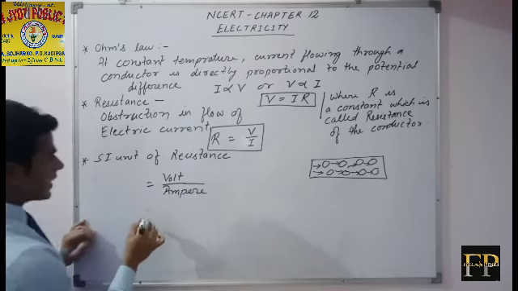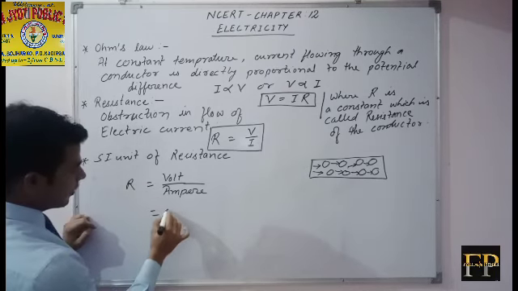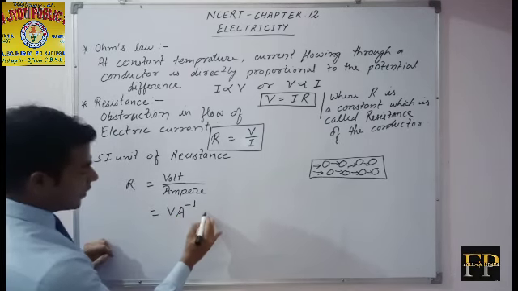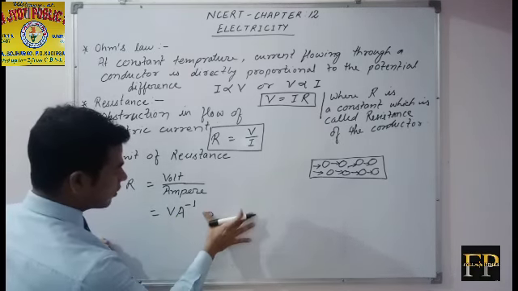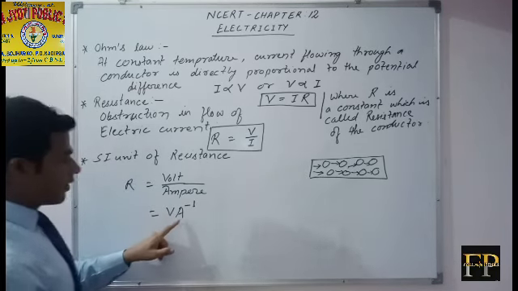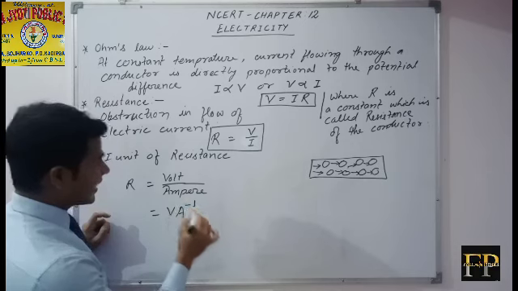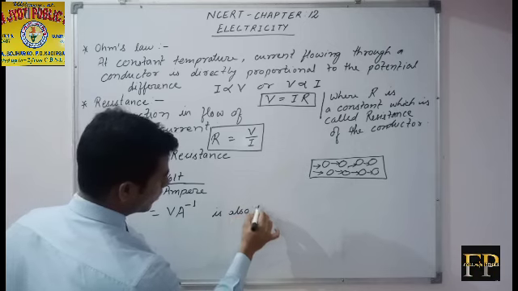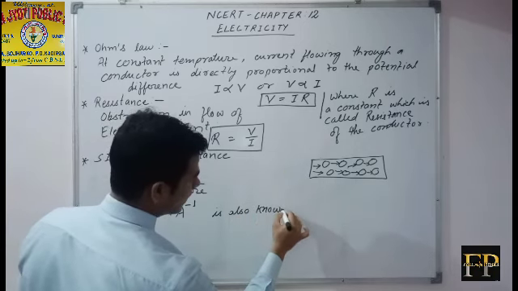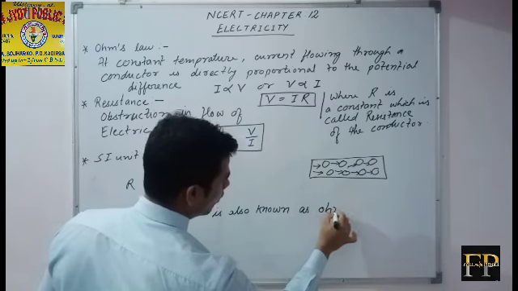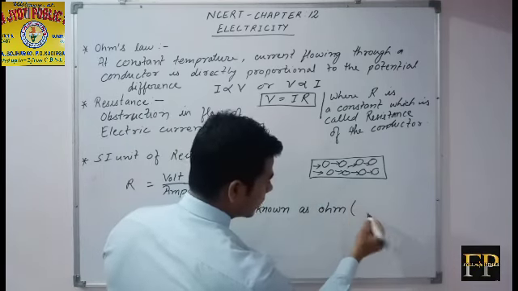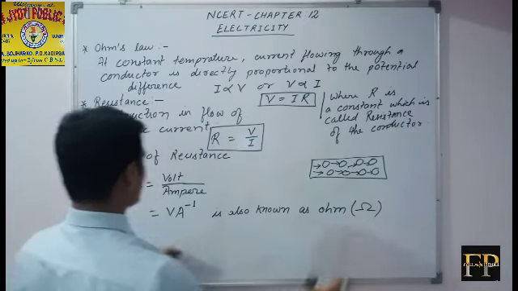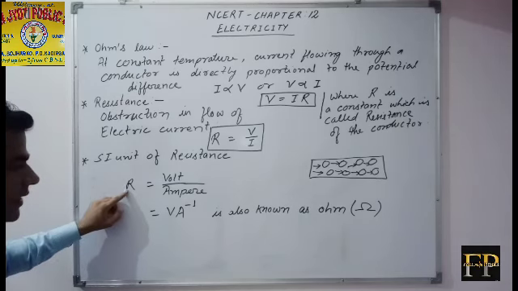It means the SI unit of resistance is volt per ampere, and volt per ampere is also known as ohm. The symbol for the ohm is omega, and this omega symbol represents the resistance of the conductor.